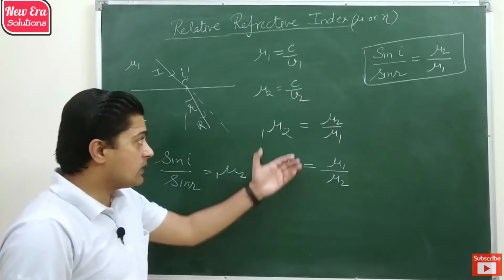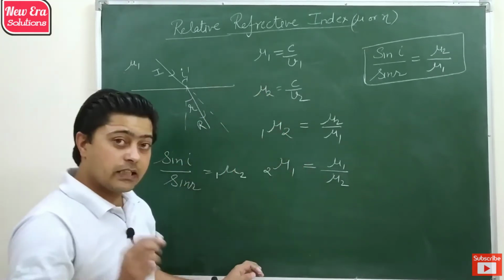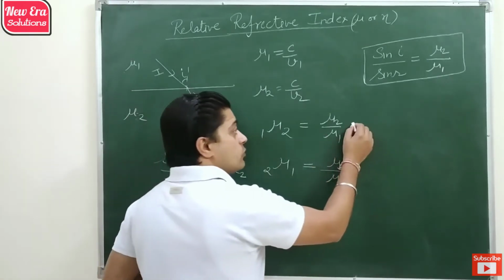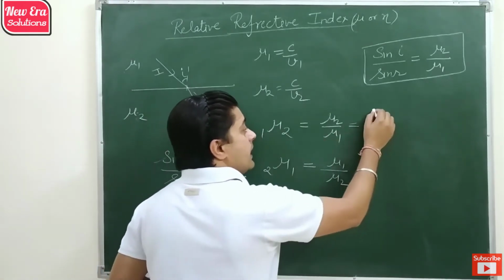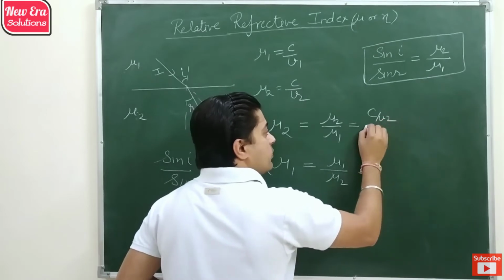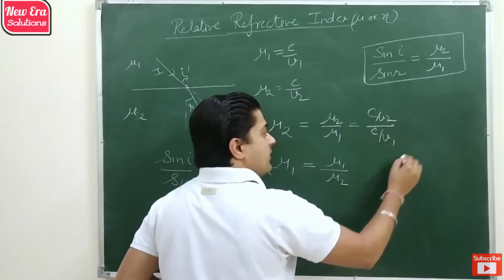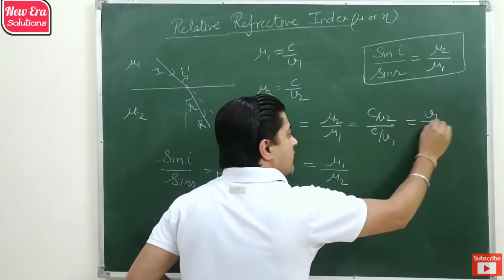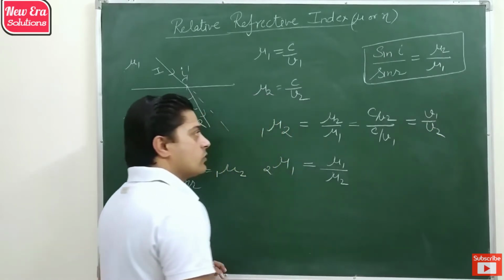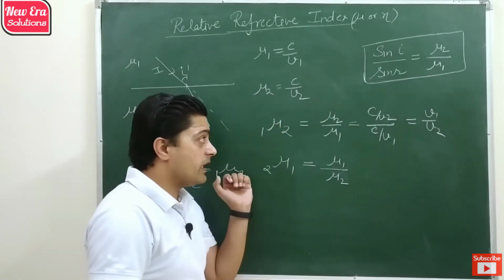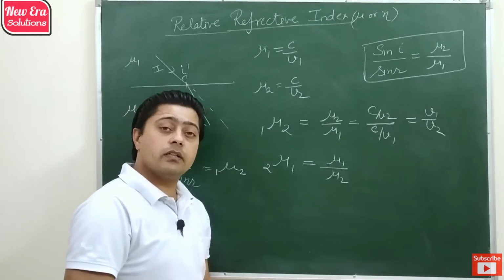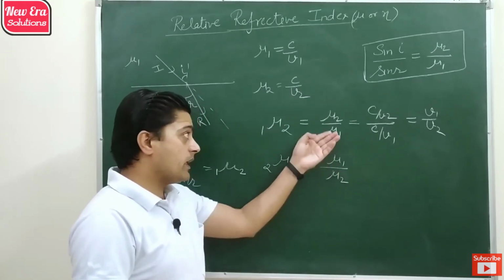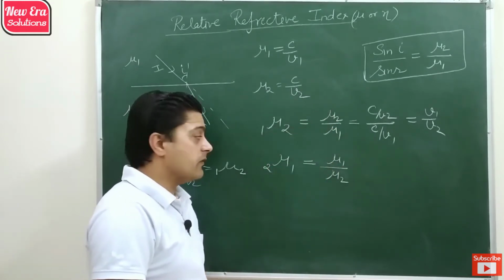Now if we put the value of refractive index in terms of velocity in these two cases, we get c by v2 divided by c by v1, or v1 by v2. So the relative refractive index is in the reverse order of velocity as compared to the order of refractive index.